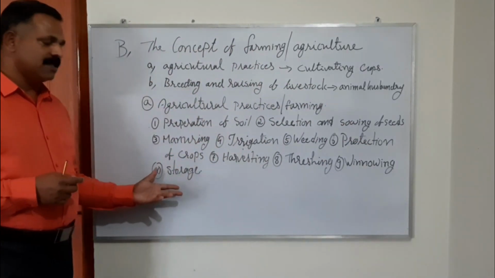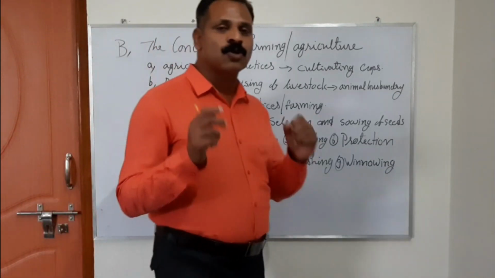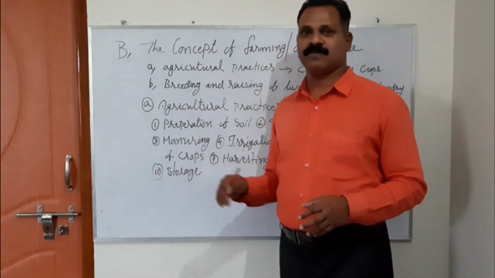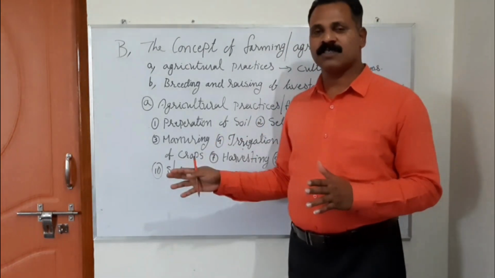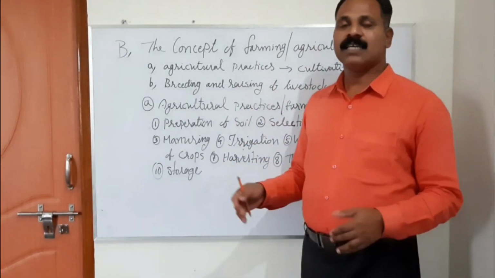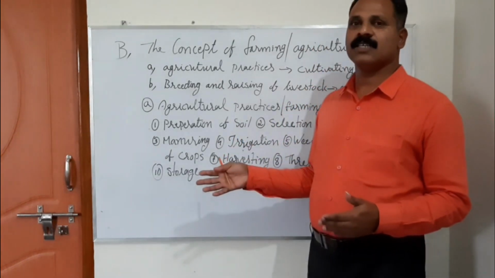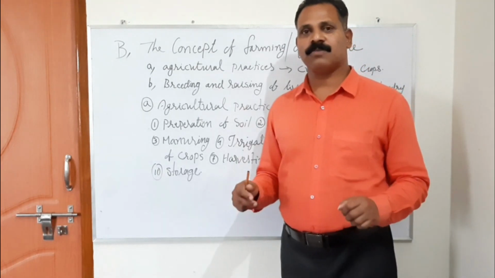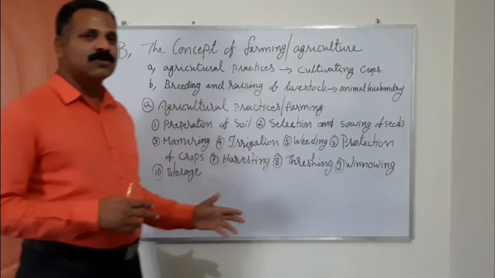And last is storage. The final crop should be stored in a proper way so that it is not spoiled. This method of storing crops is called storage. Farmers use different methods for drying and storing, and keeping in cold storages, so that the quality will not be lost and the crop will not be spoiled or decayed.